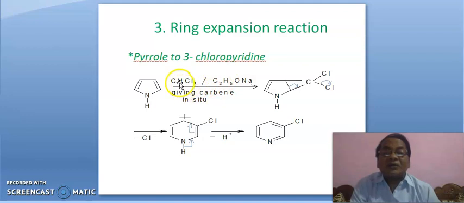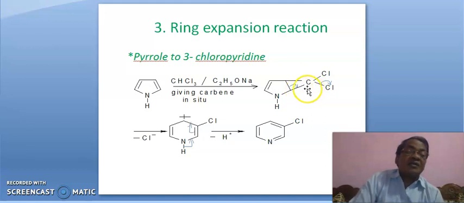Ethoxide ion will abstract first of all this hydrogen, leading to a carbanion. Then chloride ion is also released from there, leading to carbene, dichlorocarbene. Dichlorocarbene will add here. This pi bond will break, and in a single step this carbene adds.